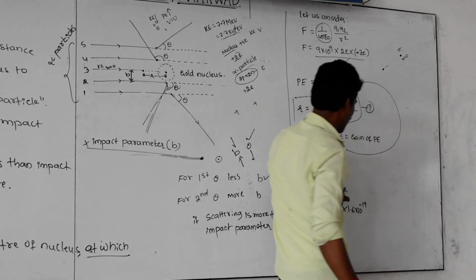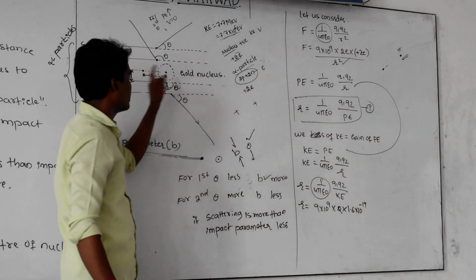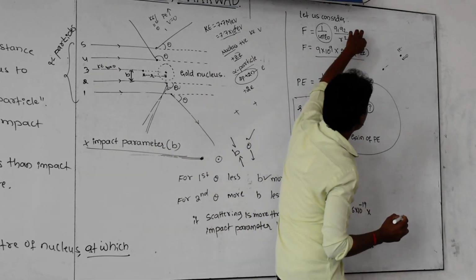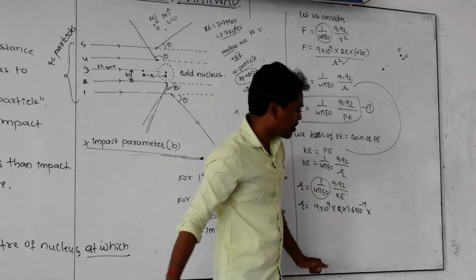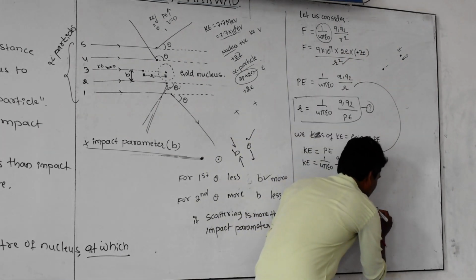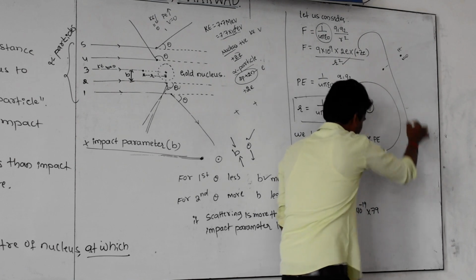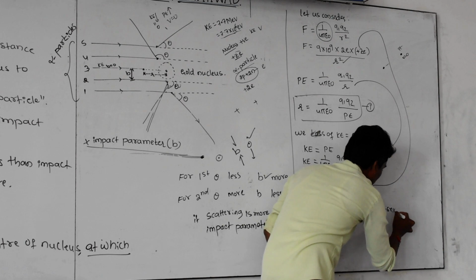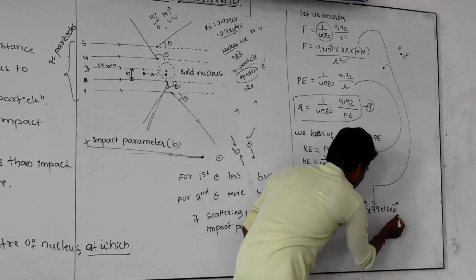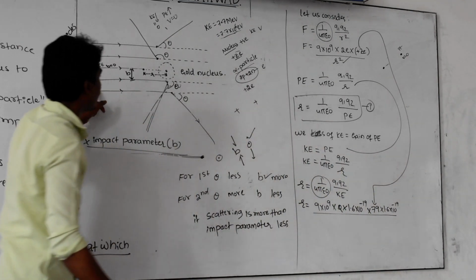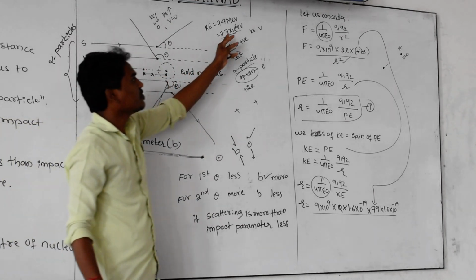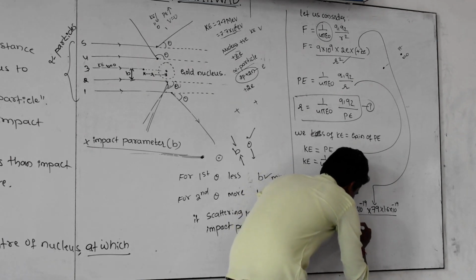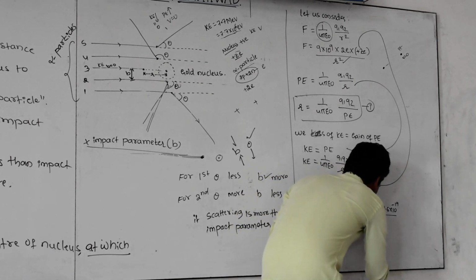And next, what is Q2? Q2 is the charge of the gold nucleus, which can be written as Z into E. What is Z? Atomic number. What is the atomic number of gold? That is 79. And again E, charge of a proton, 1.6 into 10 to the power of minus 19 coulomb, divided by, as I already told you, the kinetic energy with which each and every particle is moving, that is 7.7 million electron volt, 7.7 into 10 to the power of 6 electron volt.